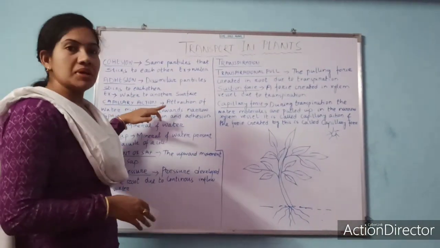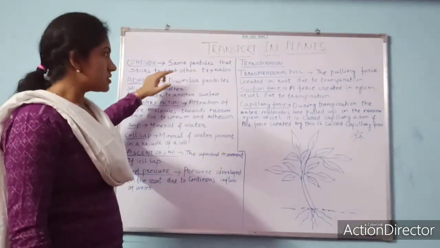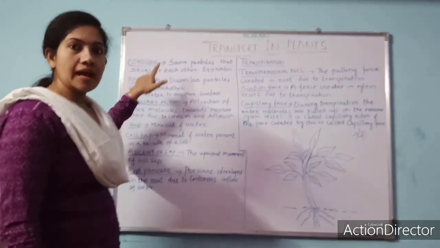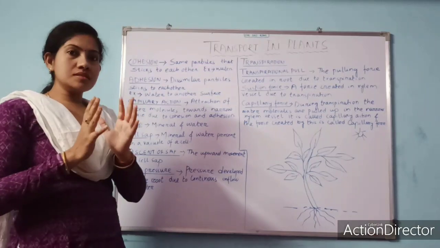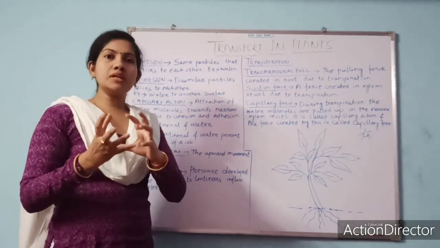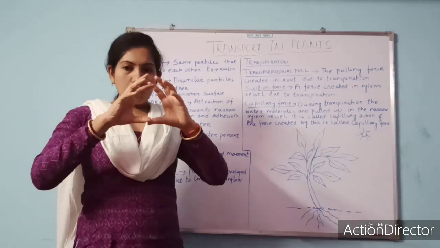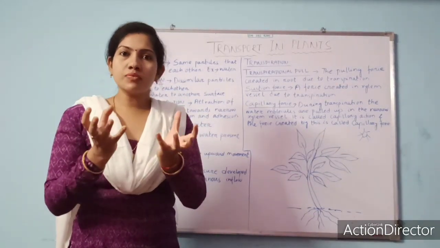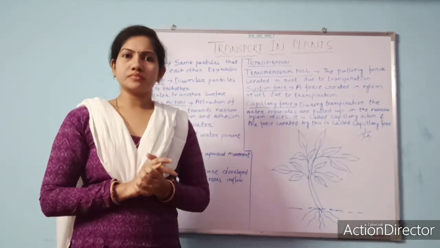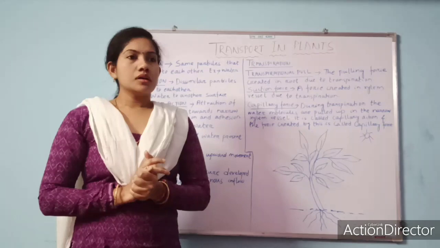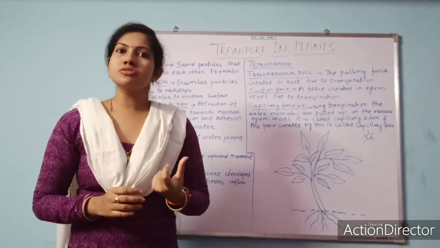Before going to capillary action, let me first tell you about two important terms: cohesion and adhesion. What is cohesion? Cohesion is an important property of a fluid. All the molecules of the fluid attract each other. The best example is a drop of water, like a drop of rainwater, which is spherical in structure.